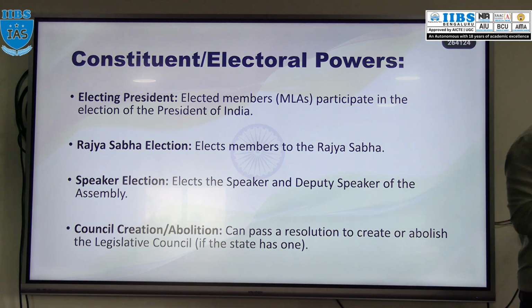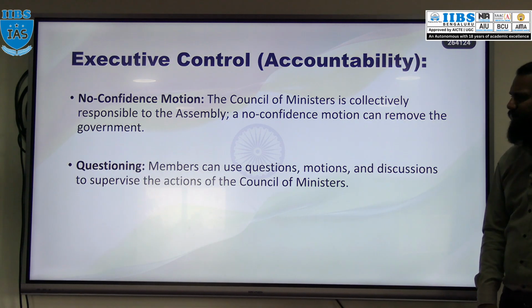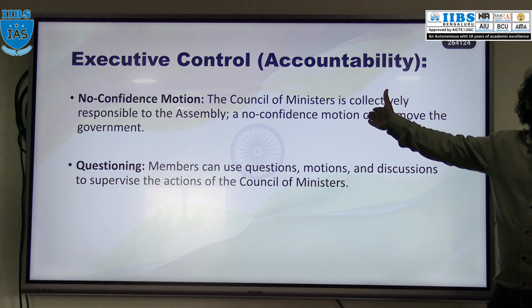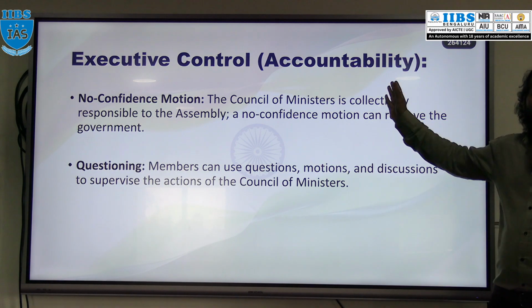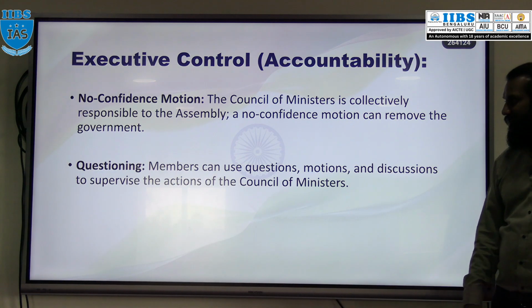Okay, so this is about the constituent power. Then executive control. A no confidence motion is there, right? It can be introduced only in the assembly. If this motion is passed, the chief minister along with the state council of ministers has to resign. Okay, and questioning.